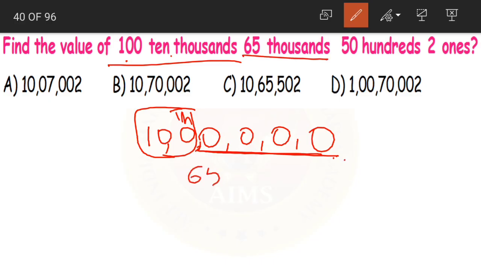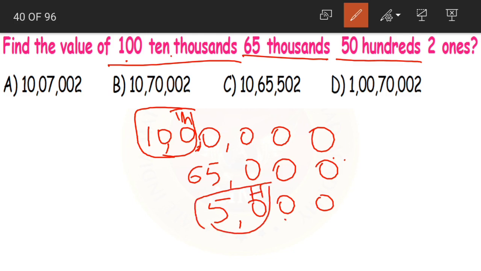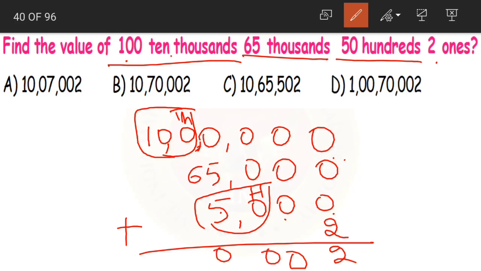Then 65 thousands. Sorry, why did I place commas here? Yes, so 65,000, and then we have 50 hundreds. Again, see, this is the hundreds place, so we are writing 50 here into 100, and 2 ones. Now we should add all of these. 2, 0, 0, 5 plus 5, 10, 1 carried, 1 plus 6, 7, 0, 1. What is our final answer? 10 lakh 70,002. Option B.